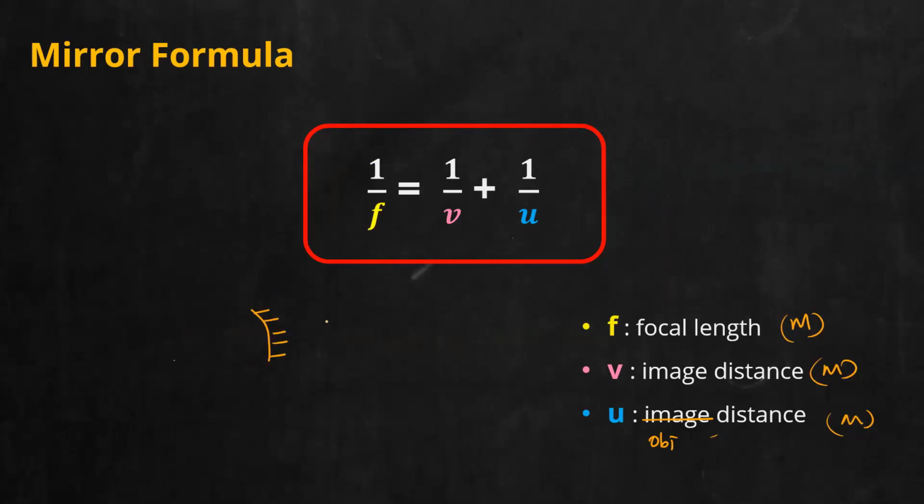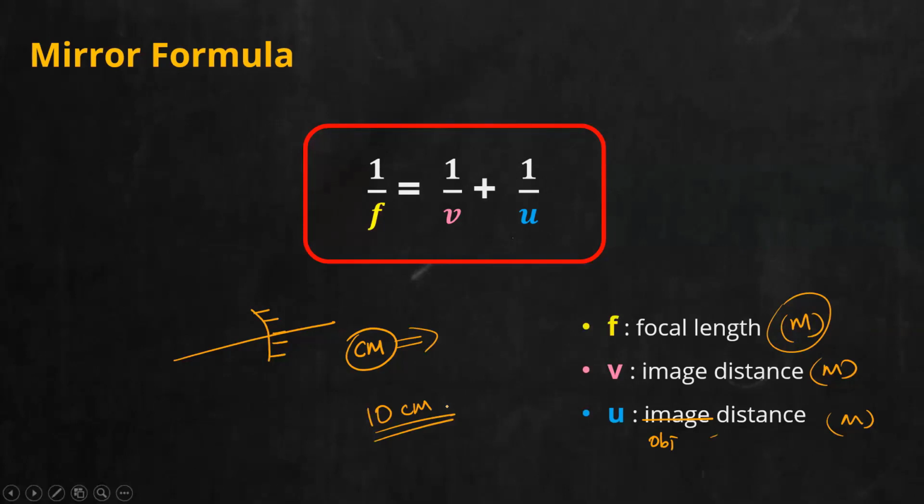But in normal daily life we consider mirrors of very small dimension. So in most of our problems we will write the answer in centimeter. Note that down. We will have one problem solved in the meter range that we will see. In all other cases, it is centimeter. Always remember to put the unit. Whenever you get an answer, a value like 10 or 20, put centimeter after it, don't forget. So that is all about the mirror formula. Learn it by heart now itself. From next class onwards, I'll be asking every time: state the mirror formula, give the equation.